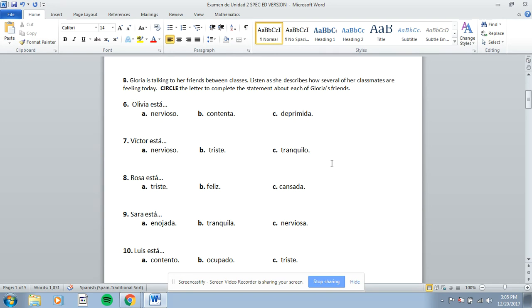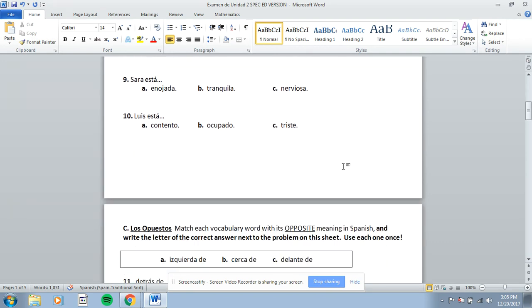Again, if you need to go back and rewind to listen to see which answer was correct, you may do so. It'll either be A, B, or C for each problem. Just circle the answer that was right.